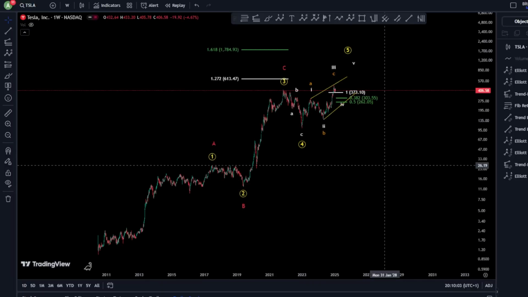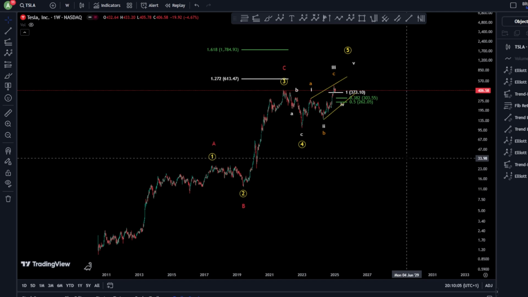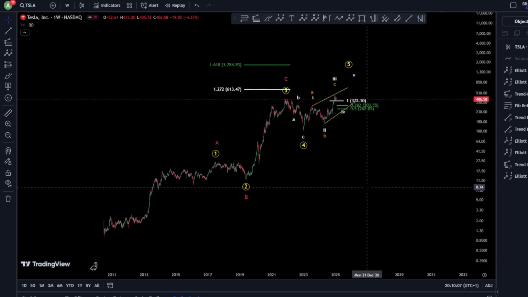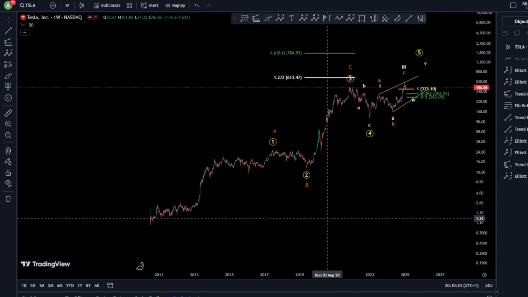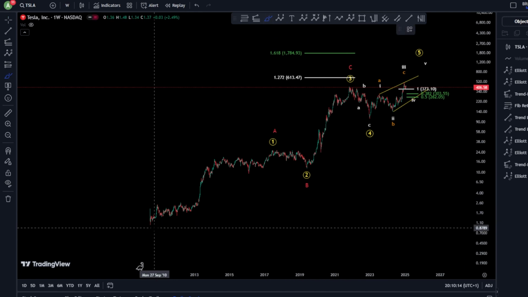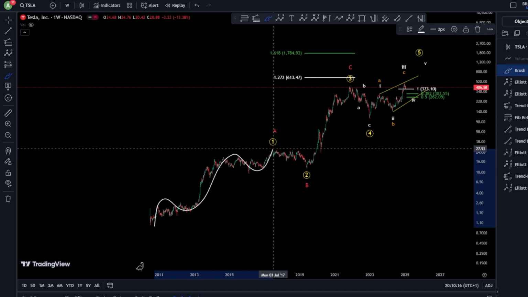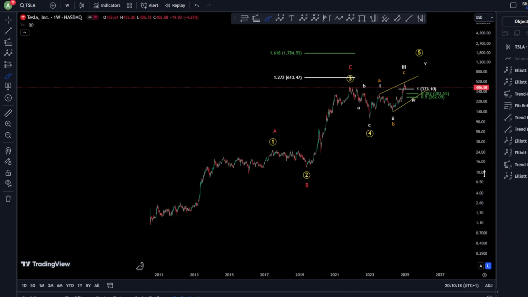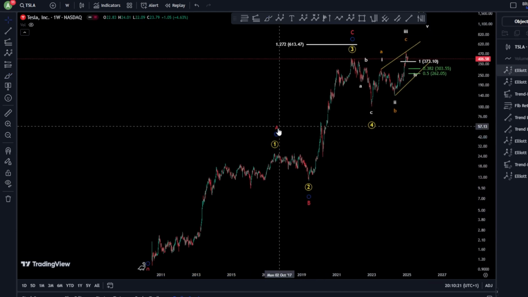Hello everyone, welcome to a new video for Tesla price prediction based on Elliott wave analysis. Starting on the all-time history for Tesla, we're looking here from the $1 chart for Tesla history as 1, 2, 3, 4, 5, finishing a wave 1 as an impulse, of course, or a wave A in a zigzag.